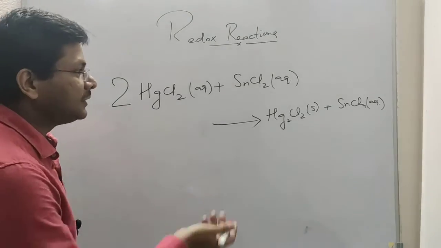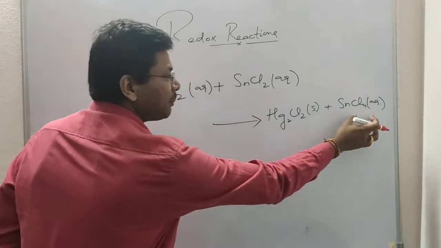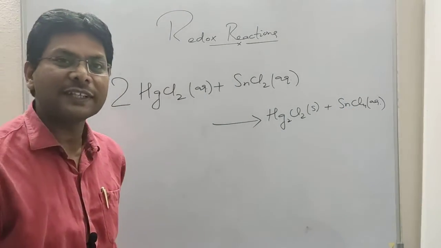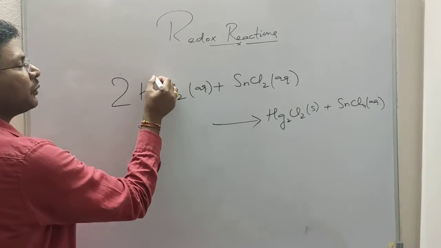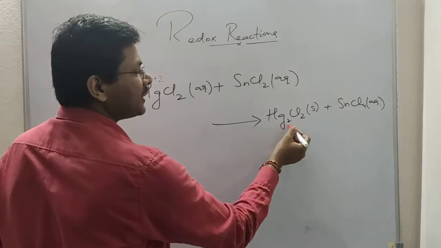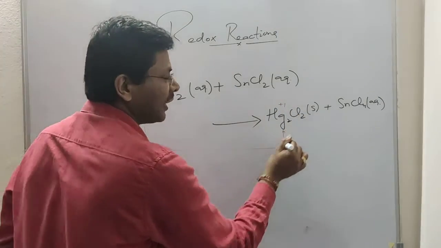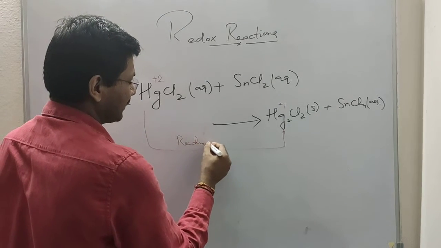Let's focus our attention on this equation: HgCl2 plus SnCl2 gives Hg2Cl2 plus SnCl4. Try to figure out which species is undergoing oxidation and which species is undergoing reduction. Here the oxidation state of mercury is +2, and here it is +1. That means mercury is gaining an electron. Gain of electron is reduction, so mercury is undergoing reduction here.